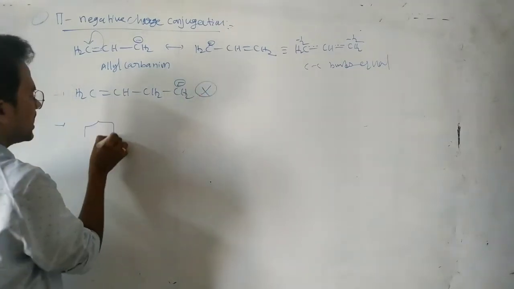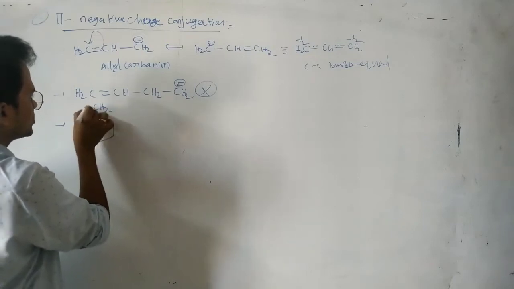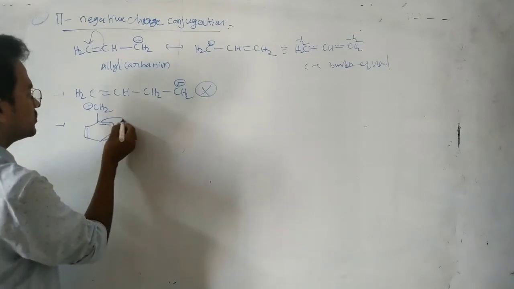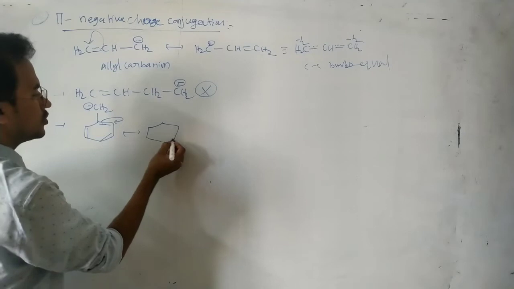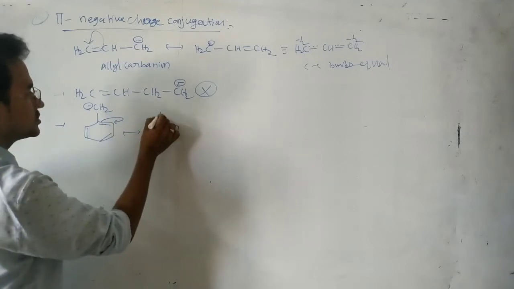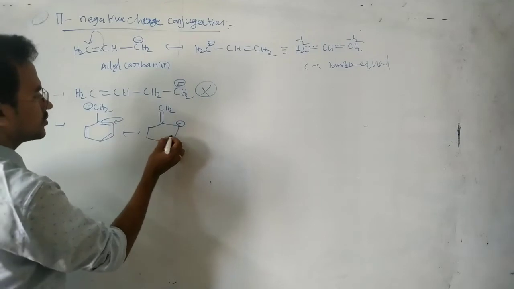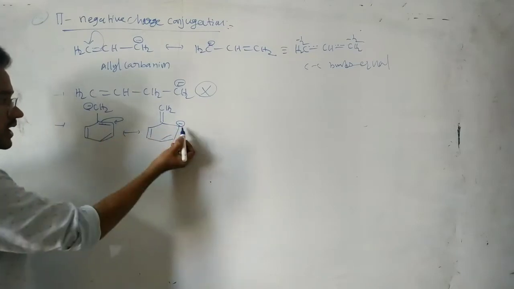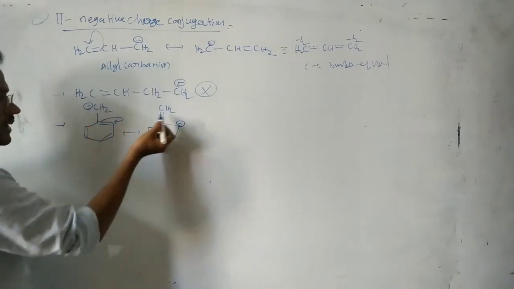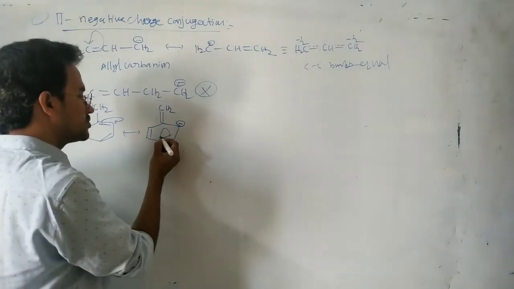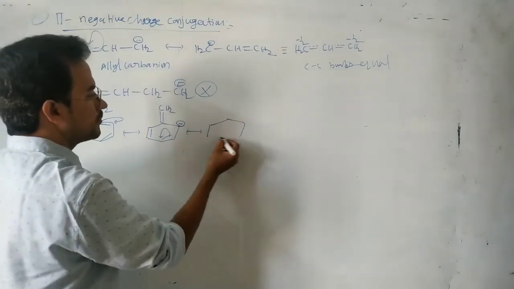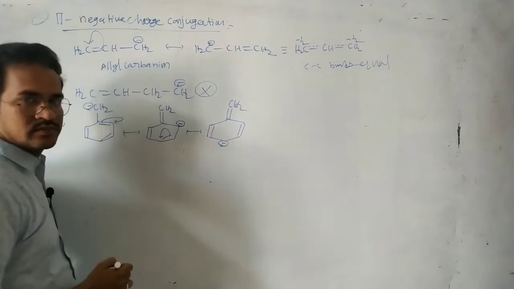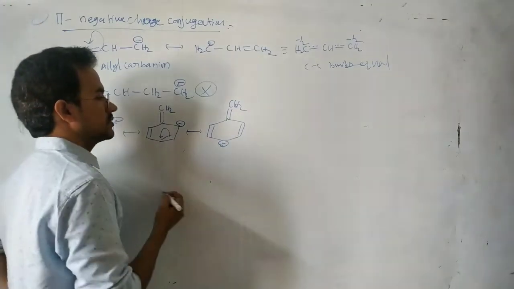And next, for the benzyl carbanion we can write the resonance structures. CH2 minus, pi bond, pi bond, pi. You see these pi electrons now moving to this carbon, the ortho carbon. Now this carbon is positive, here negative. So here CH2, here negative, pi bond, pi. Then this carbon gets a positive charge, this carbon gains 2 electrons, so negative charge. And next, again these pi electrons move to this para carbon. So CH2, pi bond, here pi bond, negative charge. That's it. Here positive, here negative.